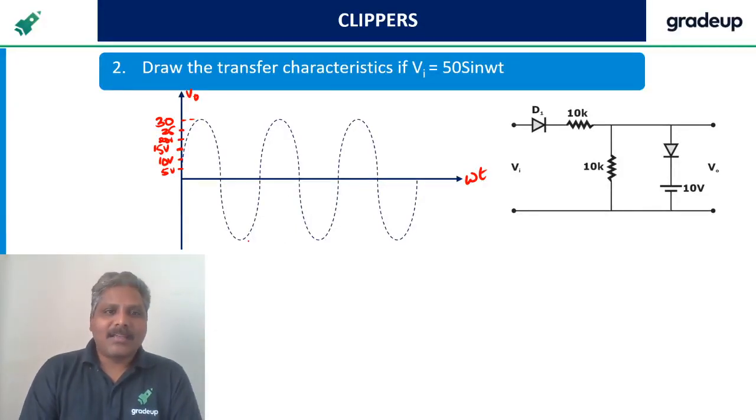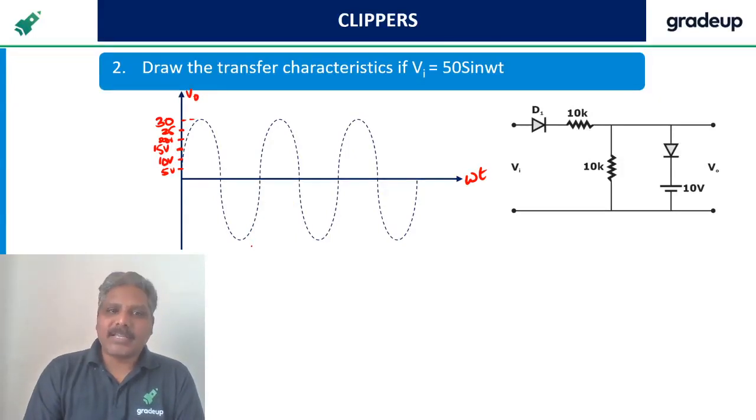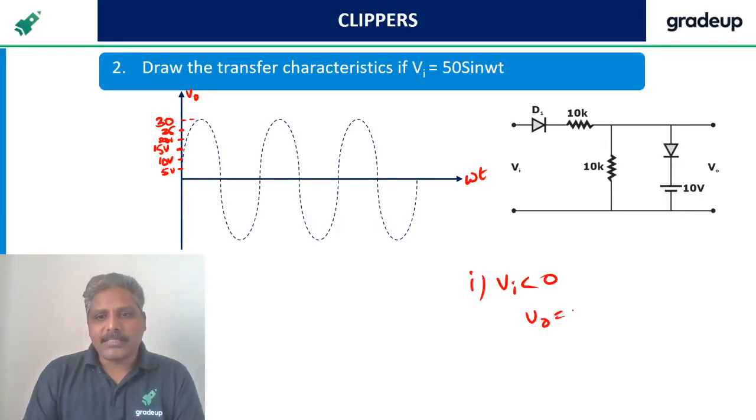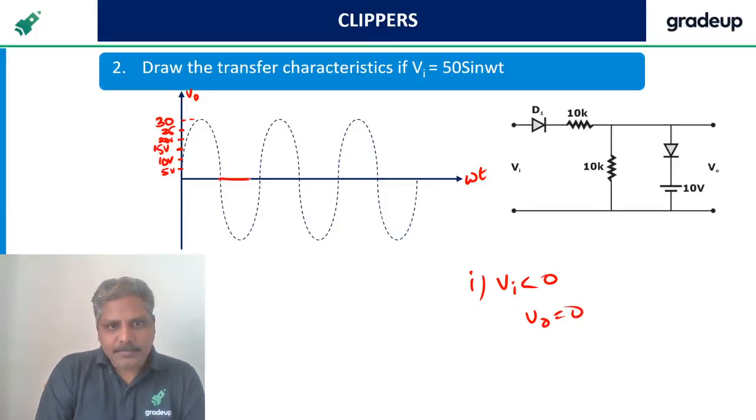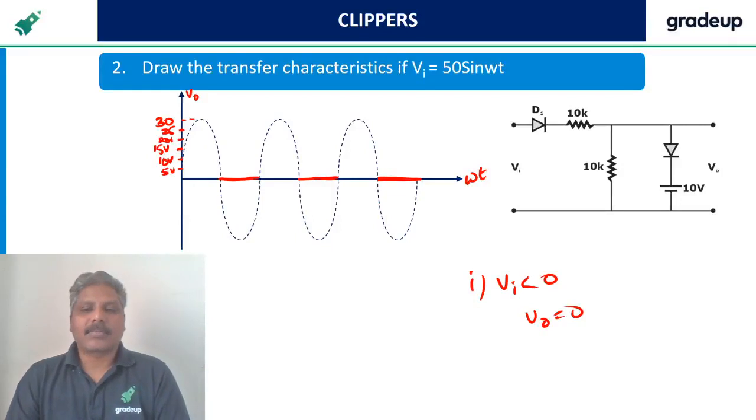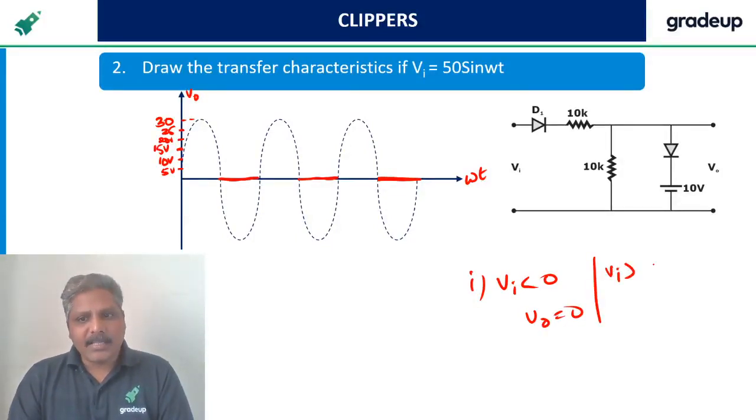Okay. Now, what is our case? Less than 0, first case, case 1. What is less than 0? Vi less than 0, V naught is 0. This and this. Now case 2. Whenever Vi is greater than 0 but till 20, it is Vi by 2.